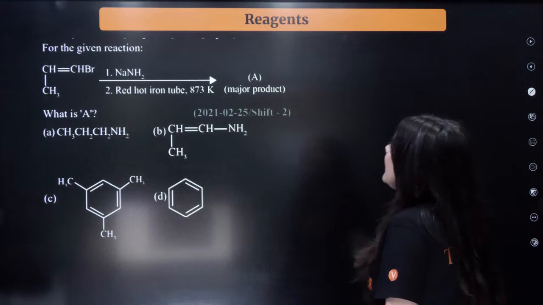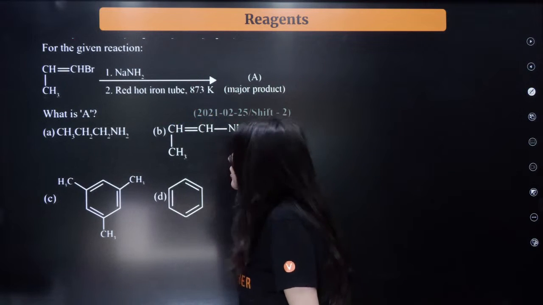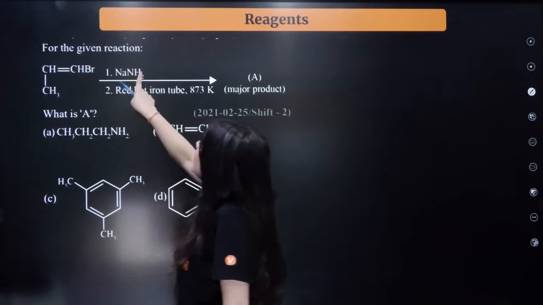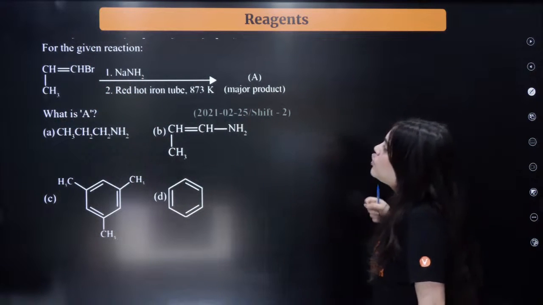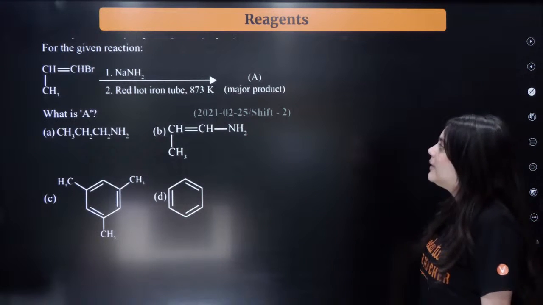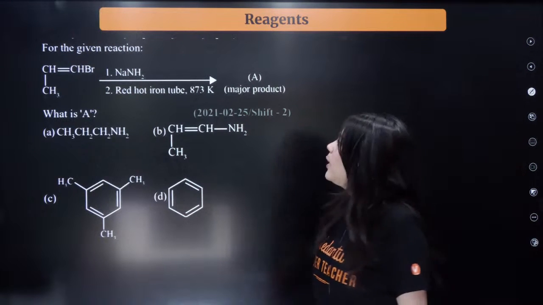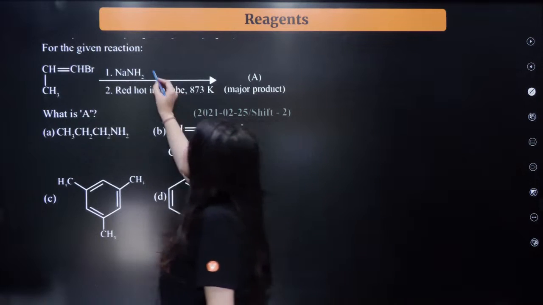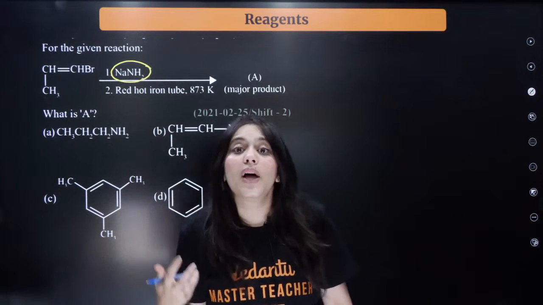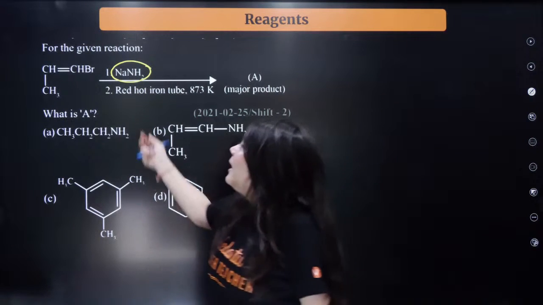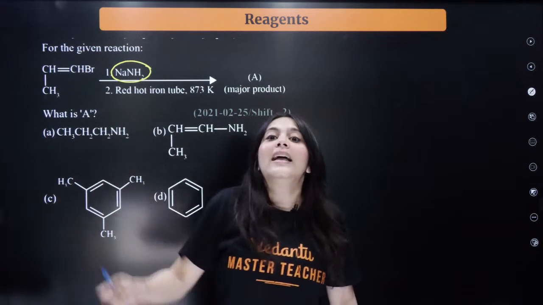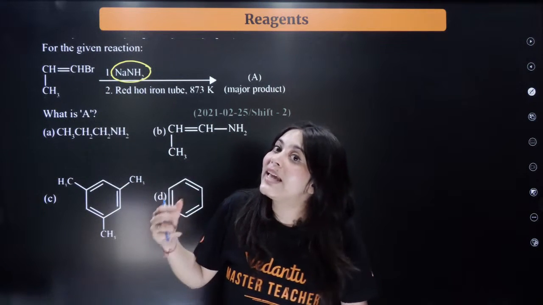Next question on the screen. For the given reaction, again you have an alkene with a bromide molecule. You're trying to react it with NaNH2 and then a red hot iron tube at 873 Kelvin. What will happen? What is NaNH2? This is sodamide. Sodamide is used for converting this product into an alkyne product.